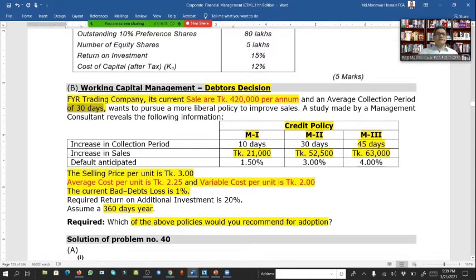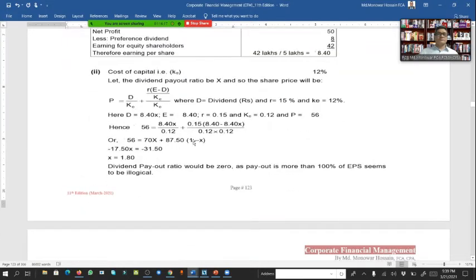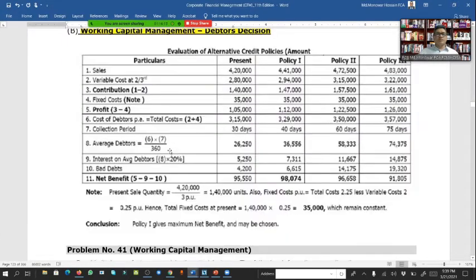And collection period 30, because here it is said 30 days. At present collection period 30, and plan 1 also increases 10 days, that means 30 plus 10. So here 30 days.